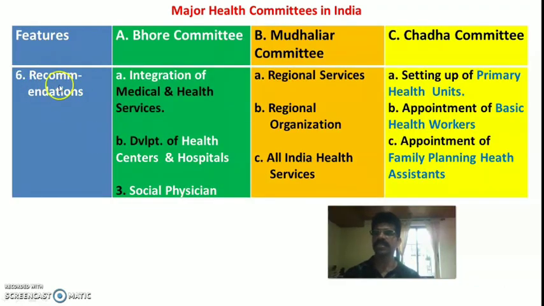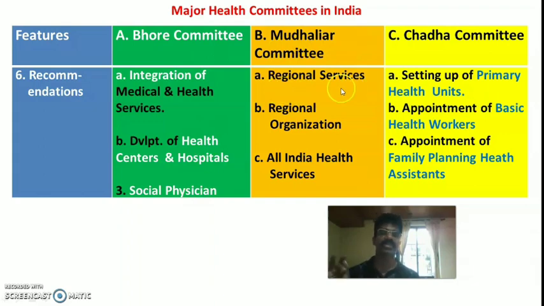Next, the sixth feature is the recommendations. As I said, we have selected the most important 3 recommendations. At the end of discussing the general features of all these committees, in the last I will explain in detail these 3 important recommendations with mnemonics or easy tips. The Bhore Committee we already discussed. Then the Mudaliar Committee also had 3 important recommendations.